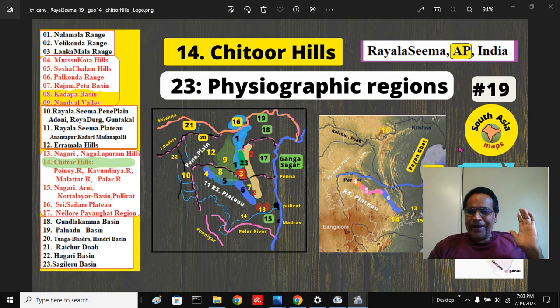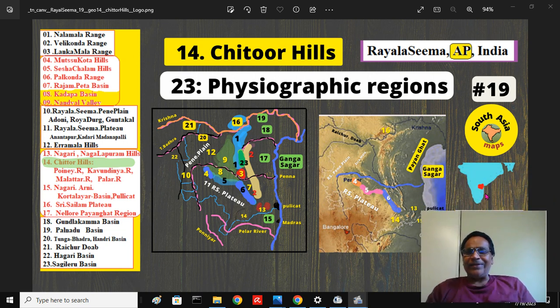We are continuing our fascinating journey on Rayalaseema, the region in today's Andhra Pradesh, in the Deccan region. This is Rayalaseema in Deccan, Bharat. Rayalaseema is also called the Ceded districts.